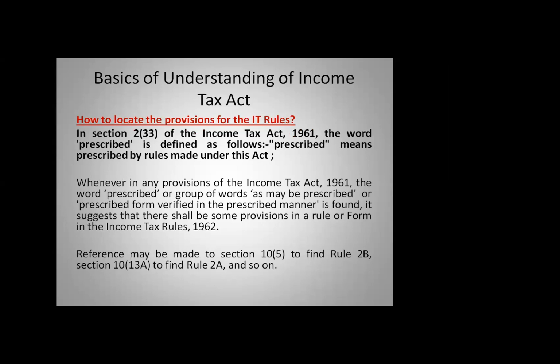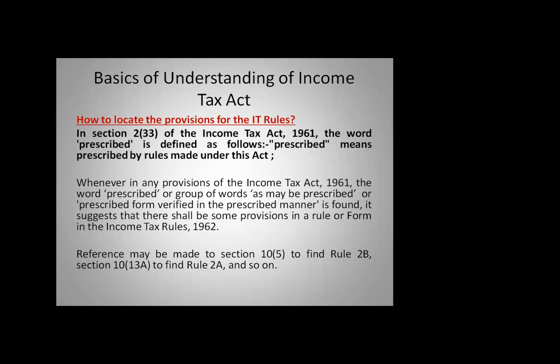Now we will switch on to how to locate the IT rules. There is a definition, section 2, clause 33 of the Income Tax Act 1961. The word prescribed is defined as follows. Prescribed means prescribed by rules made under this Act. So whenever there is the word prescribed, you can definitely find there is an attached rule. Once there is an attached rule, there should be a form to that extent.